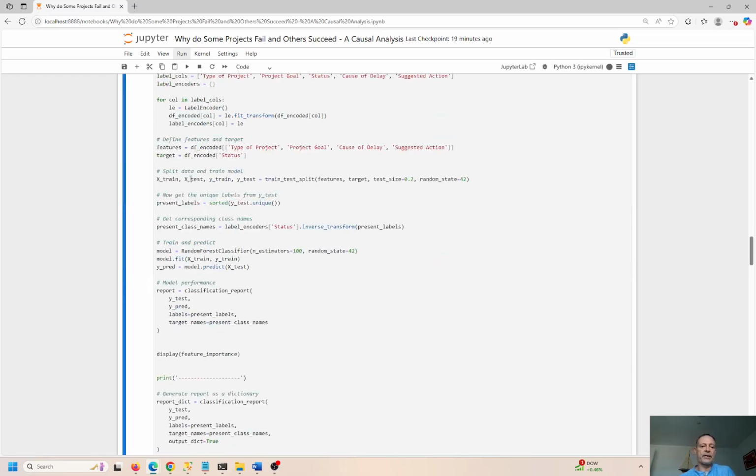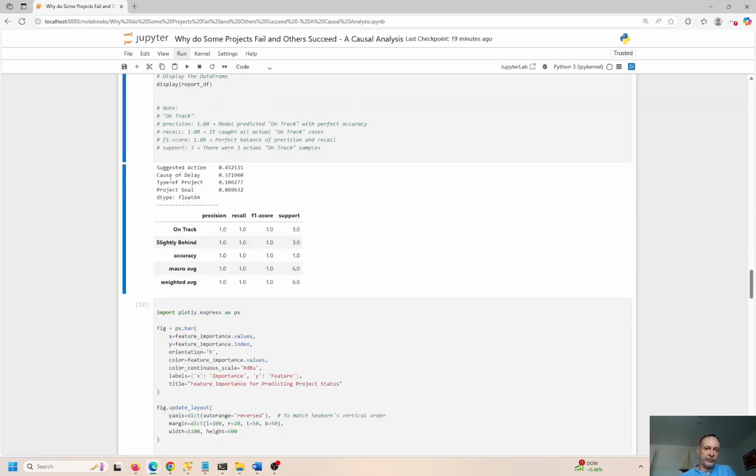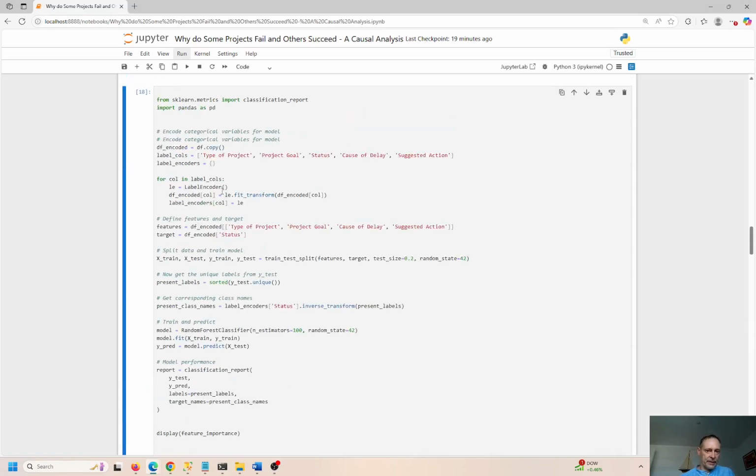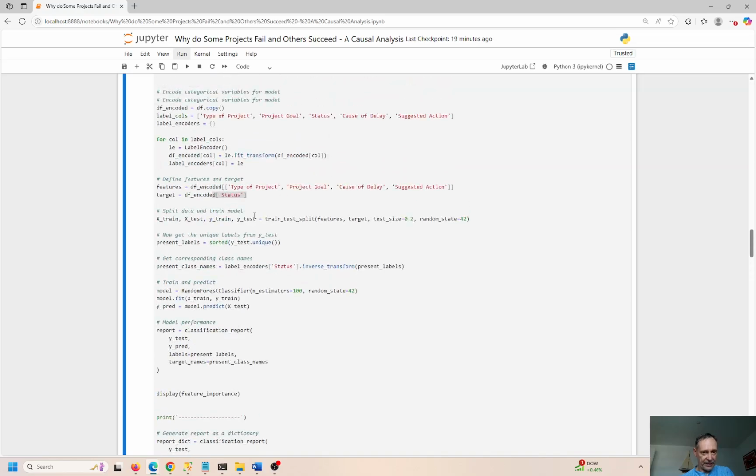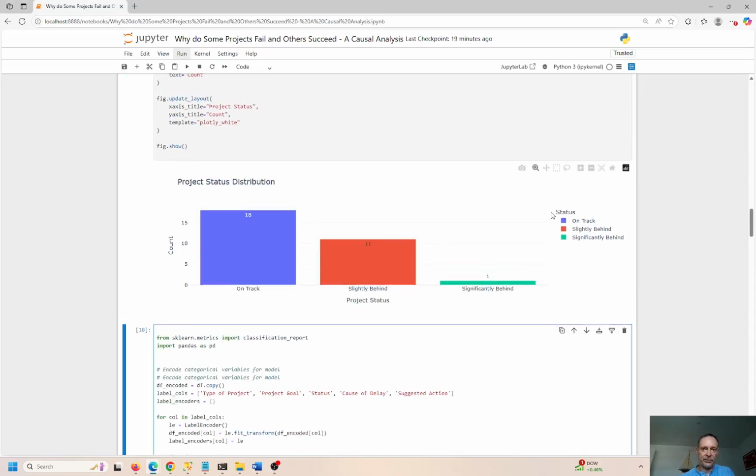Control Enter to refresh just to make sure I got this one. So suggested action is cause of delay. So 37% of the time that is going to cause the status to become delayed, right? If we have a delay, then there's going to be a delay. That's a cause and effect. That's not brain surgery there, right? That's pretty obvious. And the suggested action 45% of the time is going to have an impact on the status, causing the project to be delayed.